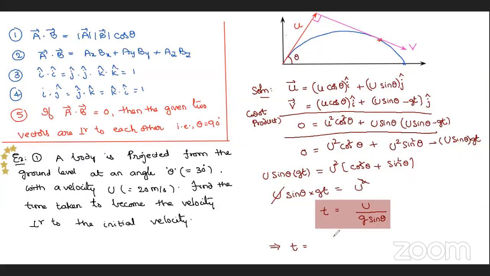20 divided by g. g is 10 into sin theta. Theta is given as 30 degrees, sin 30. That implies t is equals to 2 by sin 30, which is half. That implies t is equals to 2 twos are 4 seconds. Okay, so will you remember it as a shortcut? Try to remember it as a shortcut.